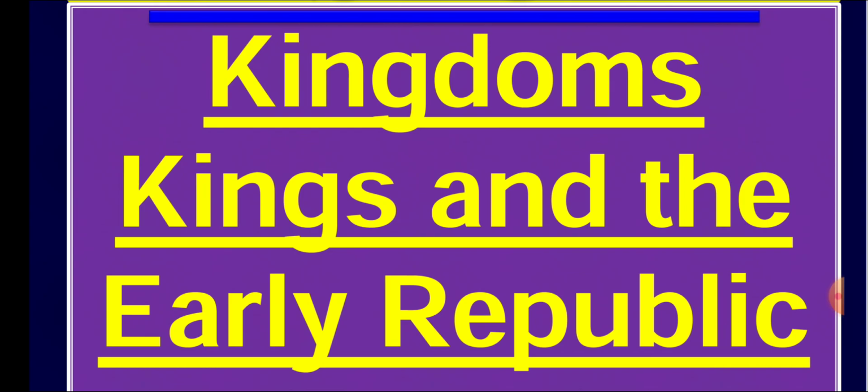It means in this chapter you will see that kings refers to the monarchy, or the rule of the king, and republic means where the head of the government, the head of the country, is elected by the people. These two different terminologies are given in this chapter. So let's read this chapter.